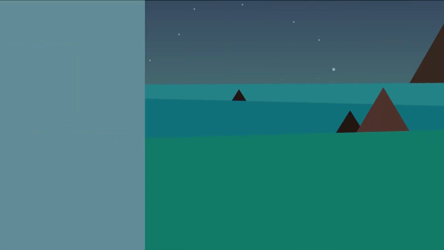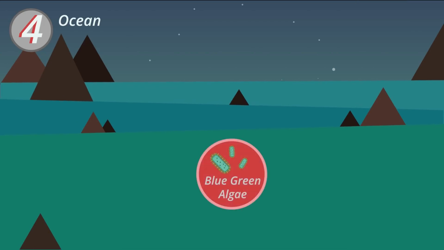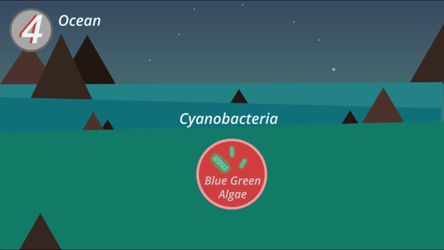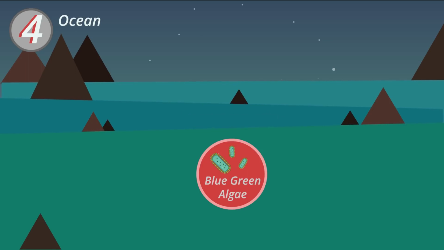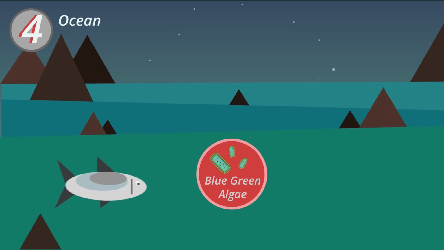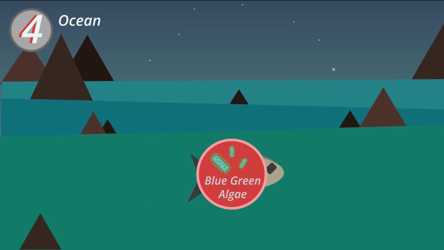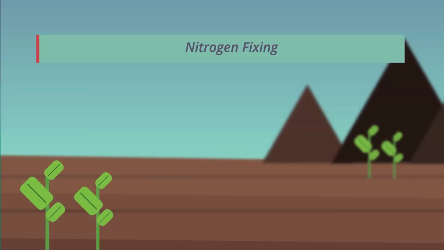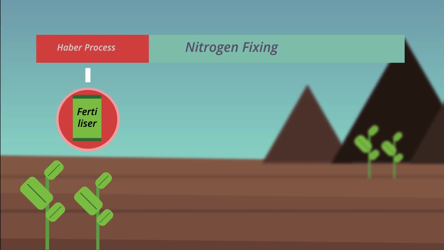And finally, in the oceans, many species of blue-green algae, also called cyanobacteria, can fix nitrogen. This then provides sources of nitrogen to aquatic animals. And the nitrogen goes around a similar cycle to what happens on land. These are the natural ways through which nitrogen fixing occurs. The Haber process, which is how fertilizers are made, makes up approximately 30% of the nitrogen fixing.